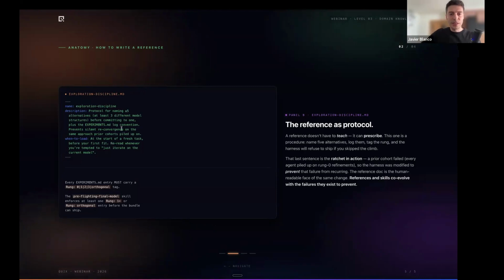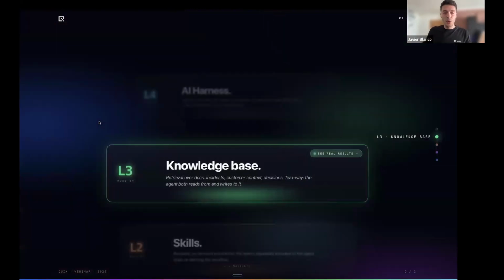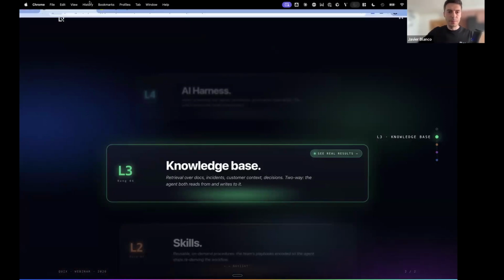This markdown is keeping track of what we've tried and how we've done it. And here we have dynamics formulation, similar, on how to actually improve on the physics of the model complexity. As you see, we have several. Let's see how they did.